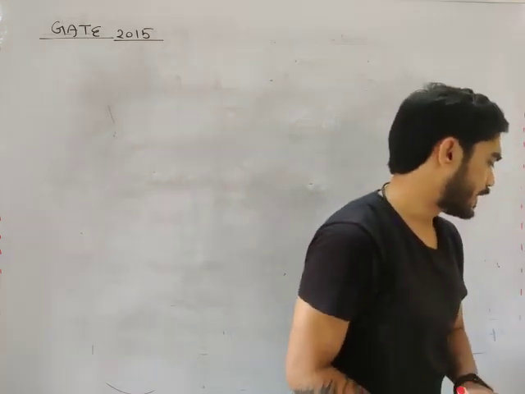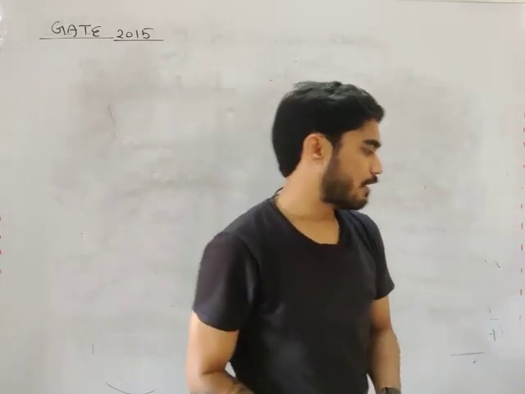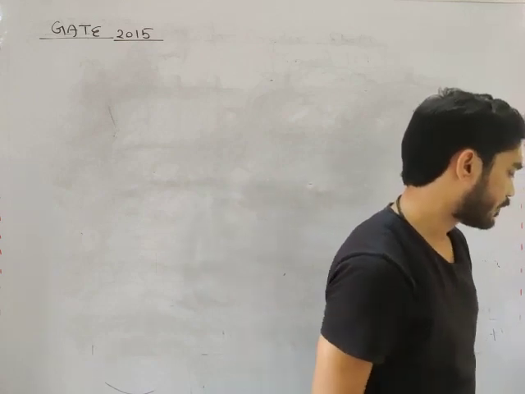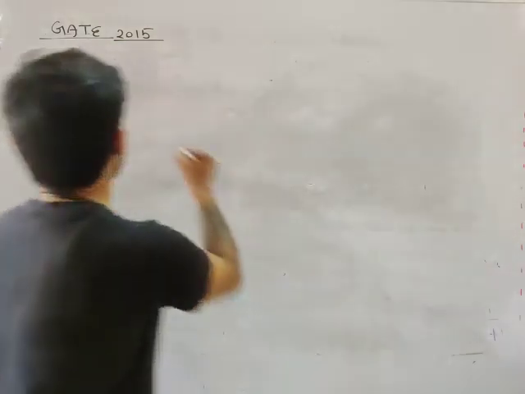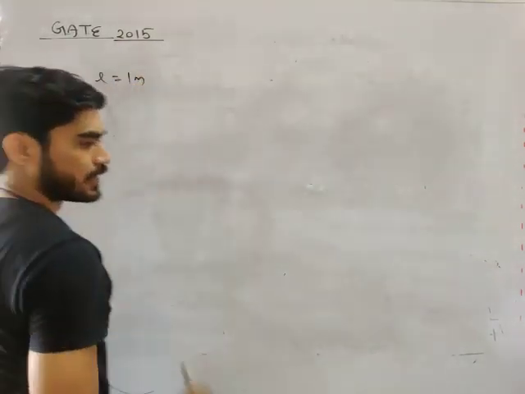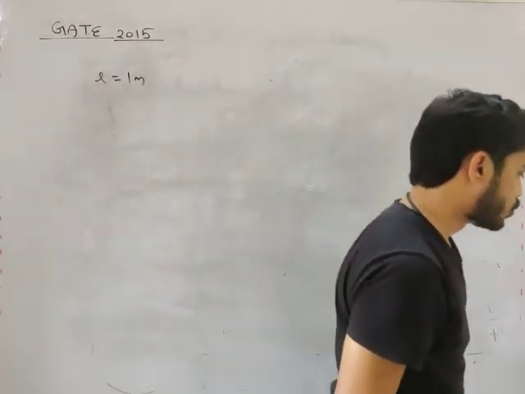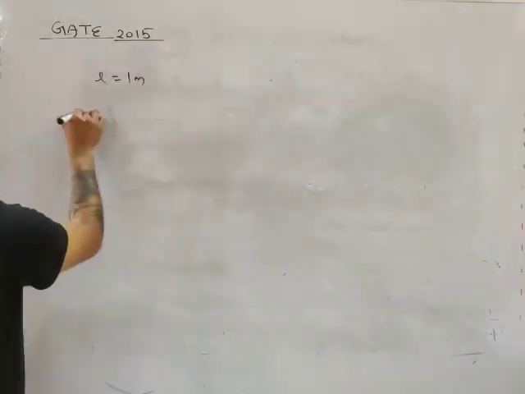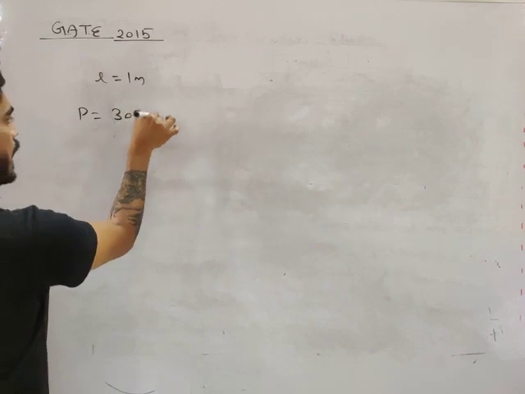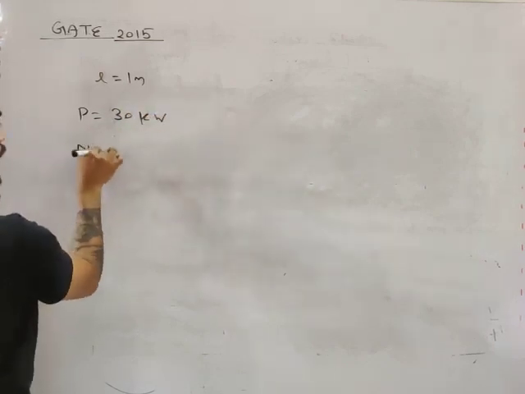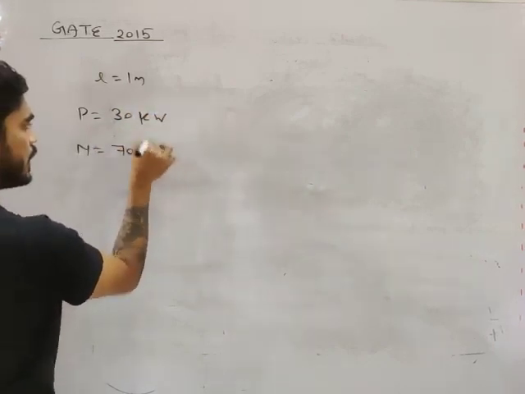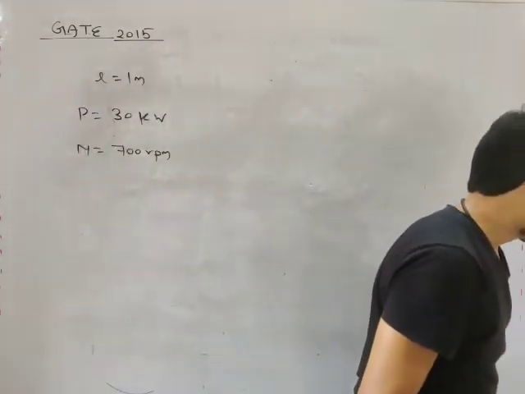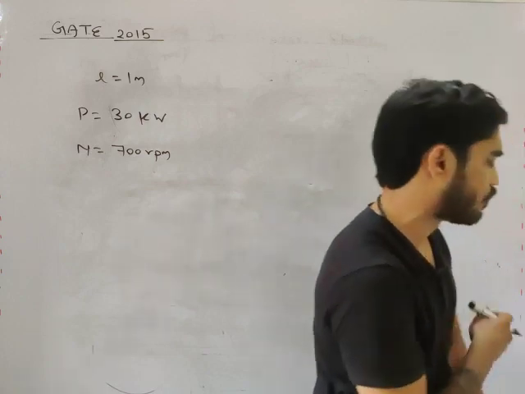Now, this question is from GATE 2015. I will first read the question, my friend. A hollow shaft of 1 meter length, means length is given 1 meter, is designed to transfer power of 30 kilowatt at 700 RPM. So, power and RPM is also given. Maximum permissible angle of twist in shaft is 1 degree.